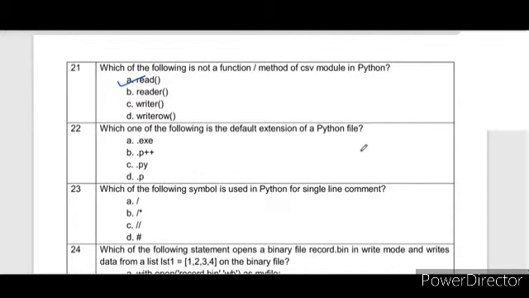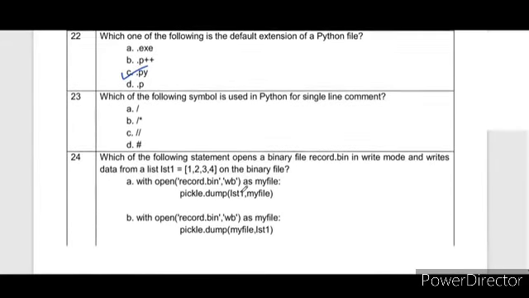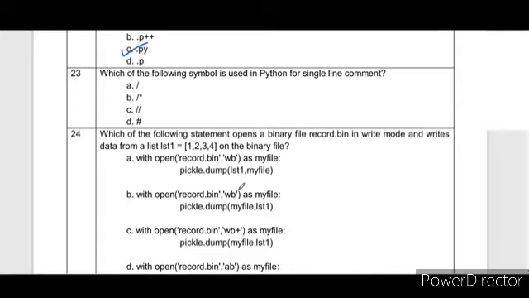Which one of the following is the default extension of a Python file? This is well known to you, it is .py. Which of the following symbols is used in Python for a single line comment? In Python there is no provision for multi-line comments, so these characters are not used, only the hash is used for writing a single line comment.